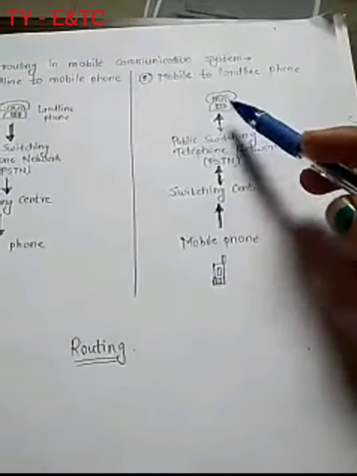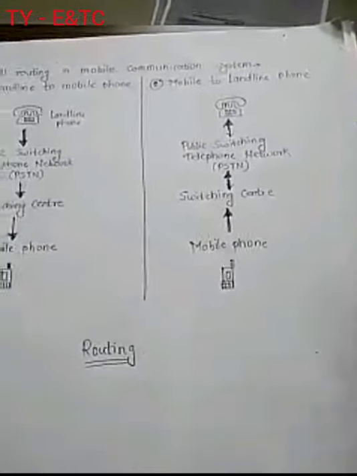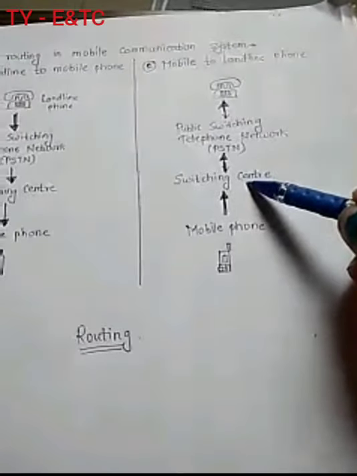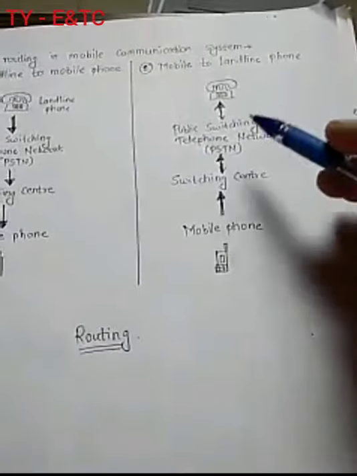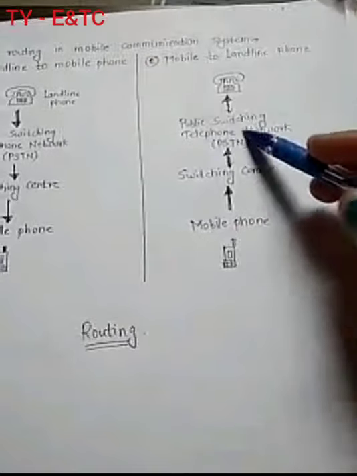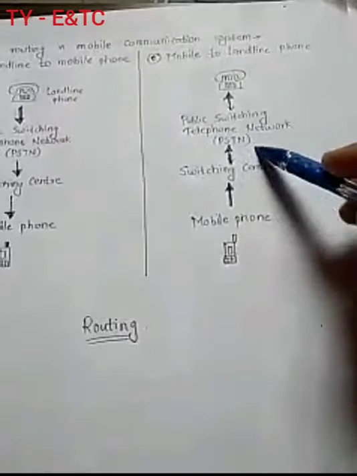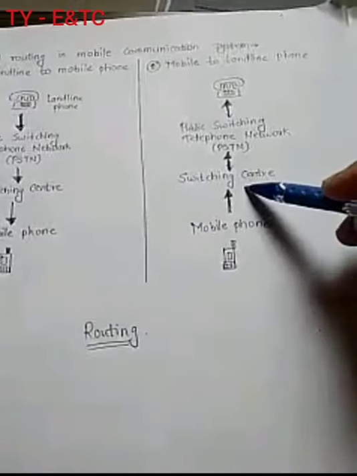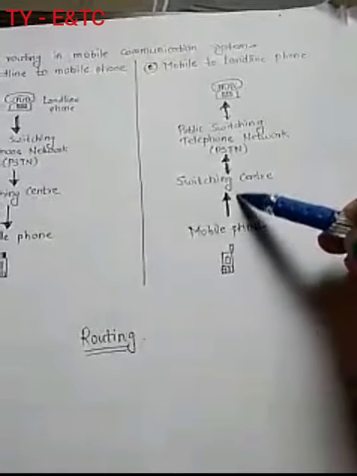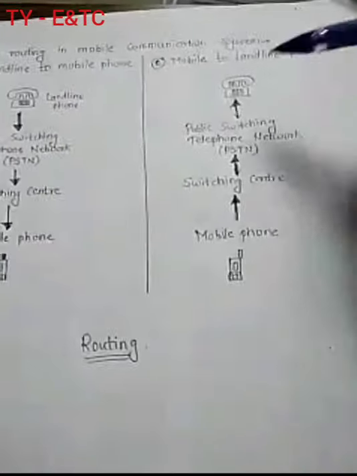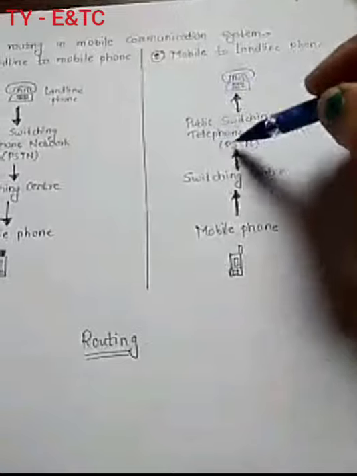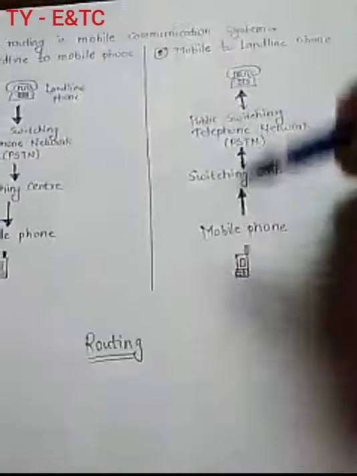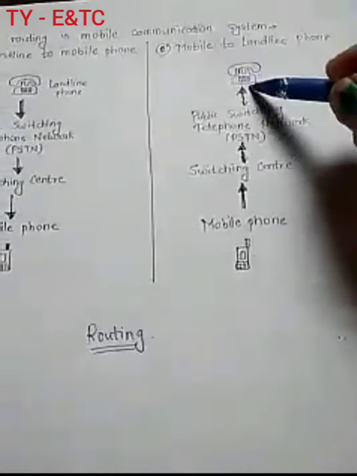because we know that the person you're calling is located at a different location. We don't know the location also. So the very first thing, the signal will be given to the switching center. From this switching center, the signal will be forwarded to the landline network now, PSTN, where all the telephones are connected, because whatever number we have dialed, the switching center has recognized that number, and so it is transferring that number to the PSTN, right? And then from the PSTN through the wired connection, the signal will be given to the telephone, and then you will get a ring, so that you can get a call routed from the mobile phone to the landline.